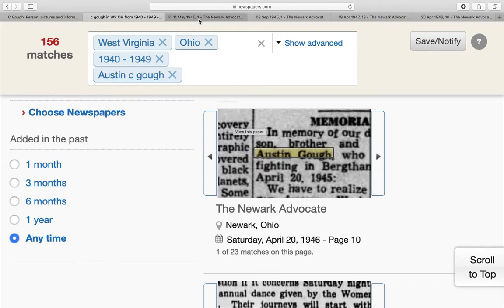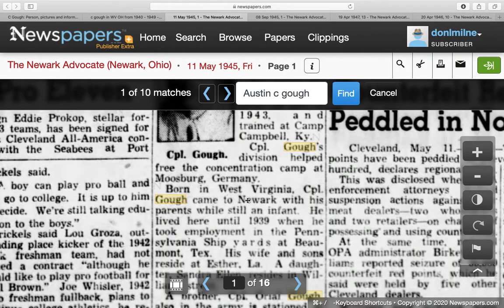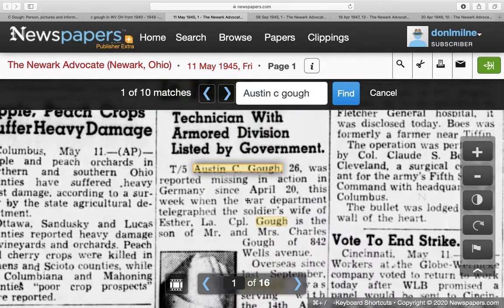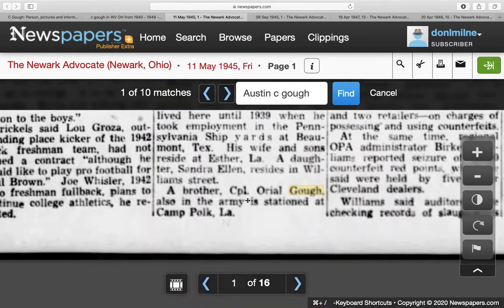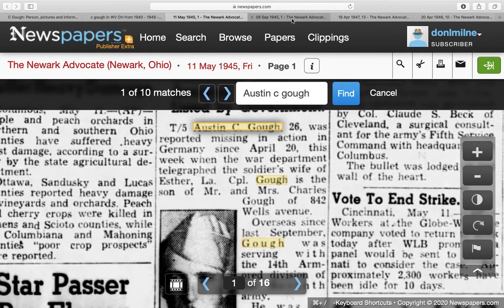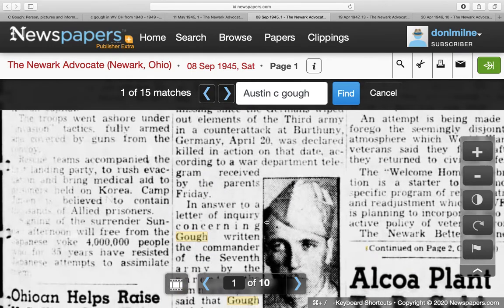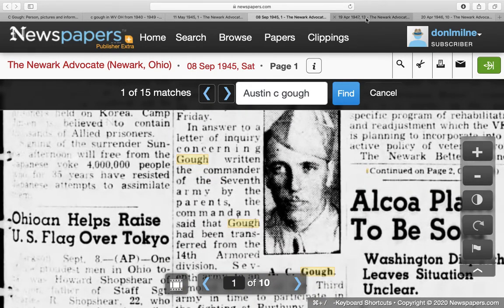Then when you click on these, I just open them up into a new tab. So here's this article here. This is the one from May 11th that detailed that he was missing, being reported back in his hometown newspaper. This is one from September, says yes, he's not just missing, but they finally located his remains.